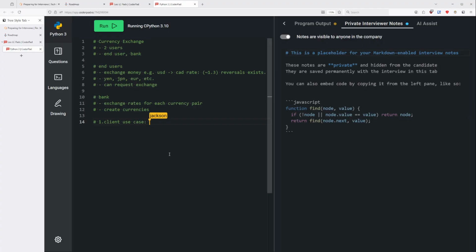Okay, I see. Like just request a simple exchange. Like I have CAD exchange to USD, something like that, right? Yeah, so the client uses exactly. So I want to exchange. Well, they want to request a numeric amount. So like let's say 100 CAD to USD.